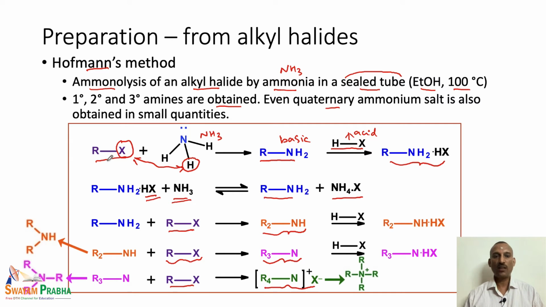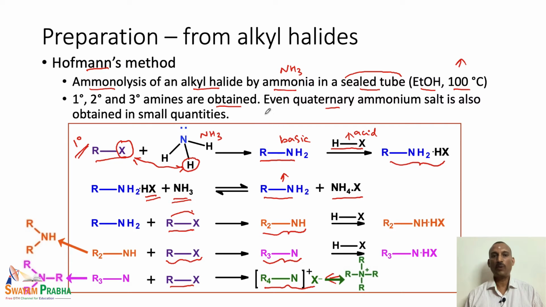So, in this reaction what happens is, even though we want to prepare the primary amine, this reaction never stops at the primary amine stage. This reaction actually continues because we are running the reaction at a high temperature and also in a sealed tube. So, that means there are more ammonia, primary amine and the other amino derivatives formed or present in the reaction, and each of them can react with the alkyl halide, and this reaction being a nucleophilic substitution reaction, this goes on till we get the quaternary ammonium salt.